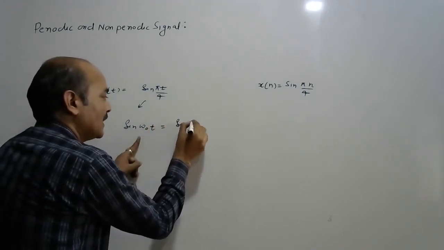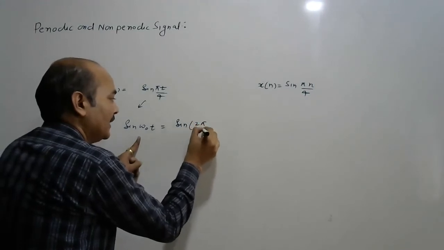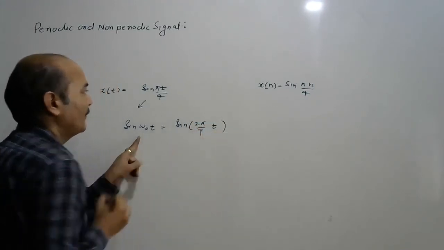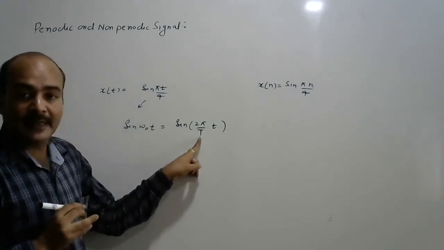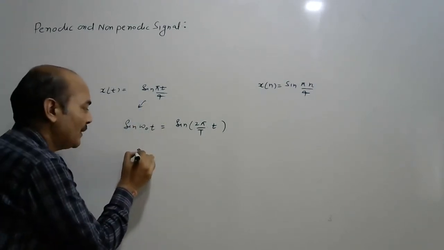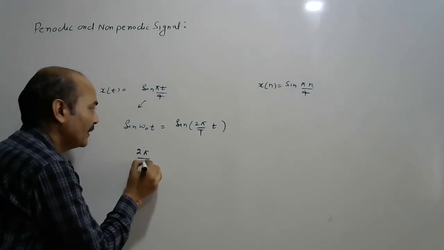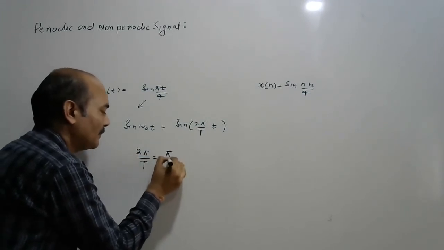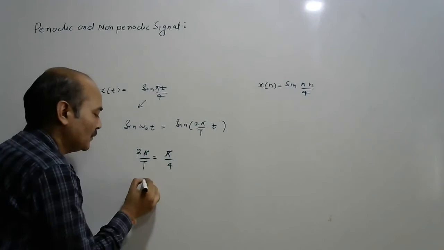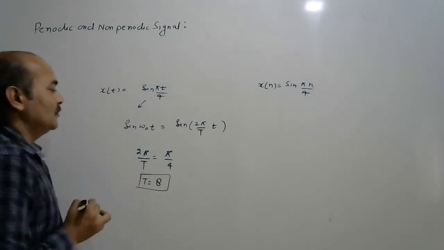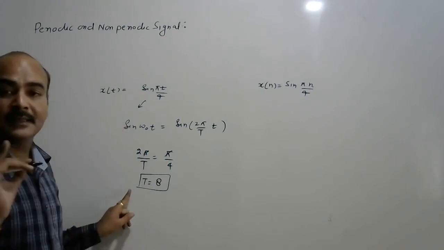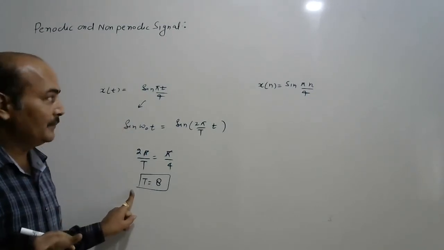So this is sin(2 pi by T into t). Just compare your sine signal with this. So 2 pi by T equals pi by 4, so the time period T becomes 8. The time period of this signal is T equal to 8.